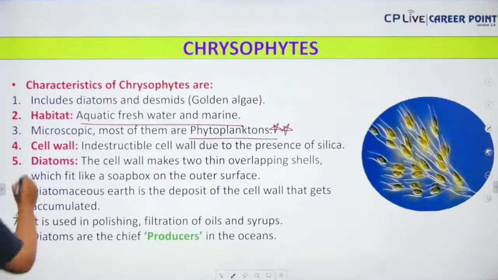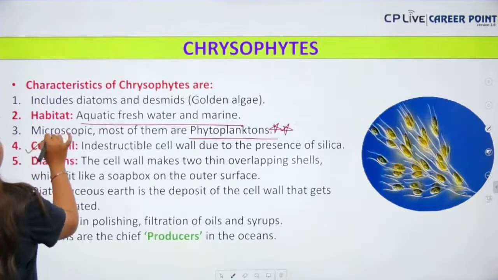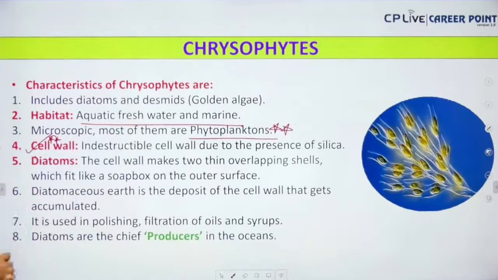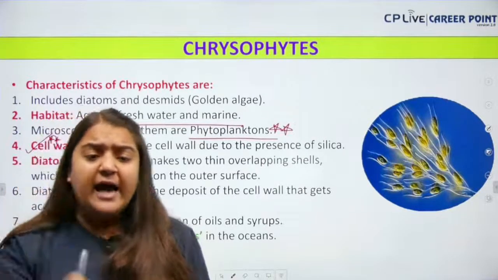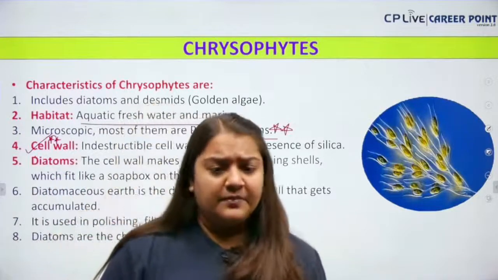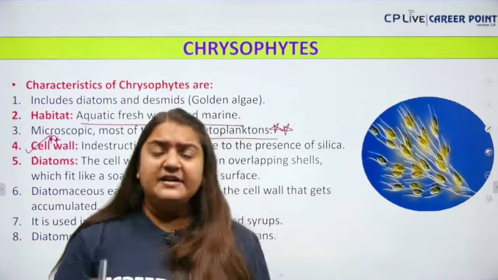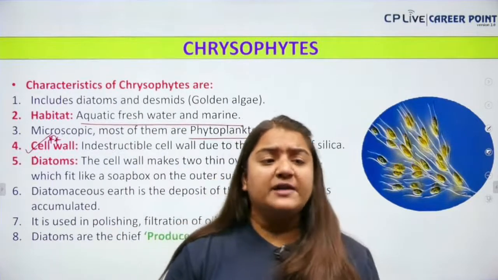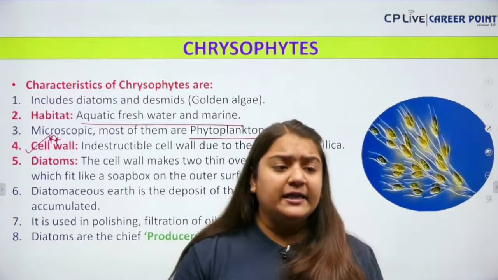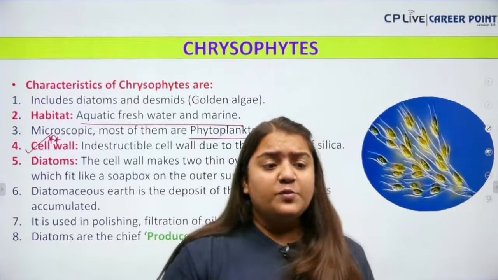Next, cell wall. Cell wall is indestructible, very very important. Cell wall is indestructible due to the presence of silica. The cell wall has high deposition of silica, so you cannot destroy the cell wall of chrysophytes, that is your desmids and diatoms. Okay, diatoms, what does it have?